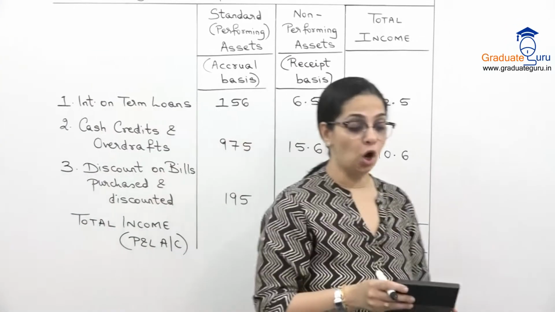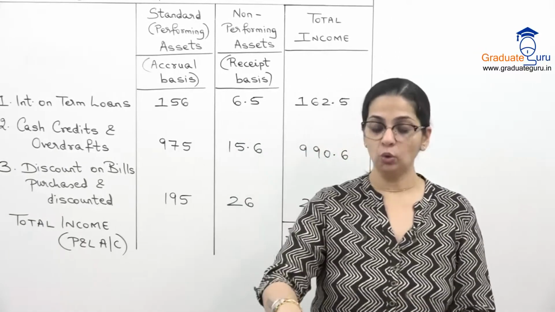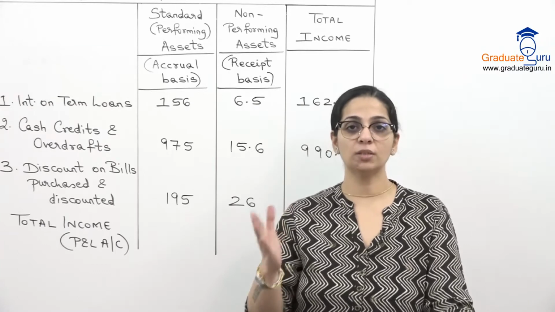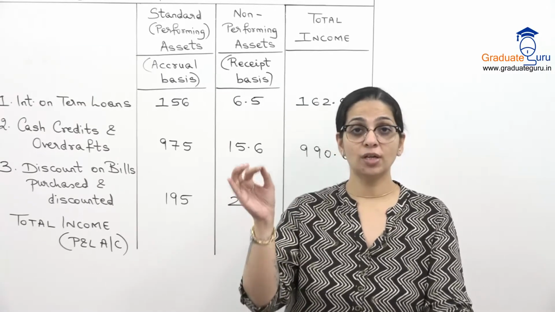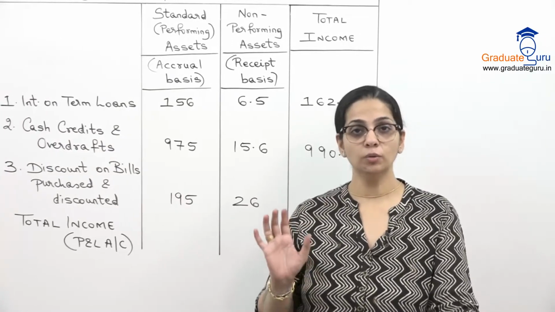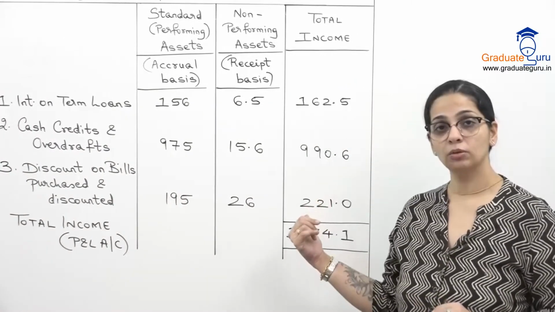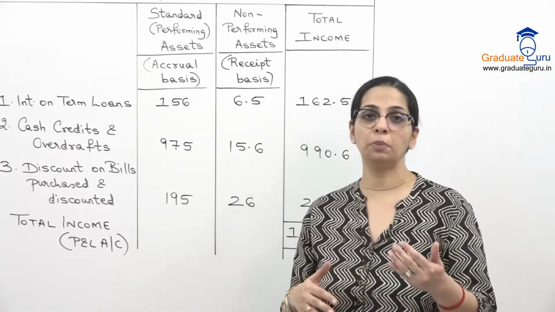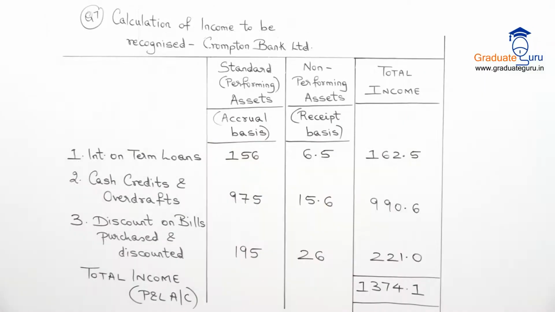So for the non-performing asset, basically what did we do? We ignored the accrued interest portion. हमें सिर्फ किस चीज में interest है? जितना interest या जितना income हमें actually मिला है, only that I am going to account for. ठीक है? So take down this sum. Then we'll do one more sum where I've taken a combination of NPA as well as income recognition.